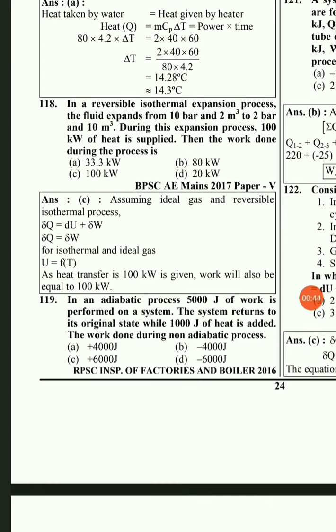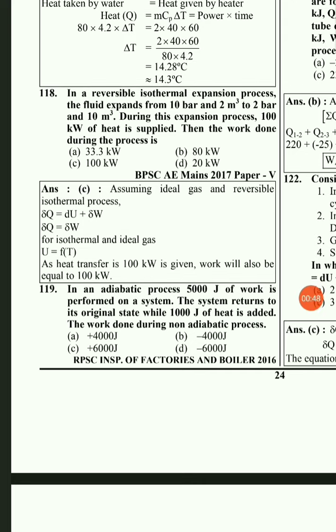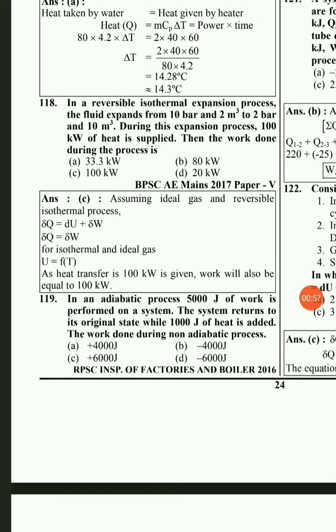The next question: in an adiabatic process, 5000 joule of work is performed on a system, and the system returns to its original state while 100 joule of heat is added. So in the first process, that is the adiabatic process, 5000 joule of work is performed on the system. It is not by the system, that is on the system by the surroundings. That means it will be negative, that is minus 5000 joule.